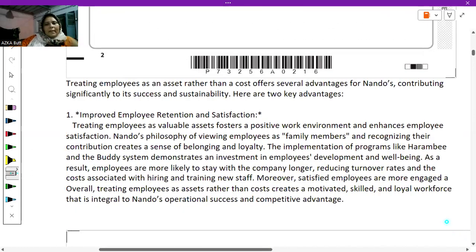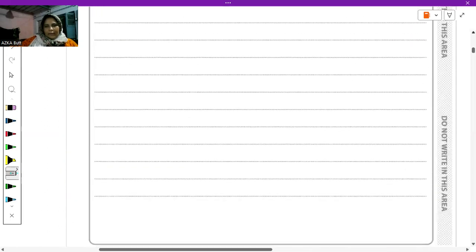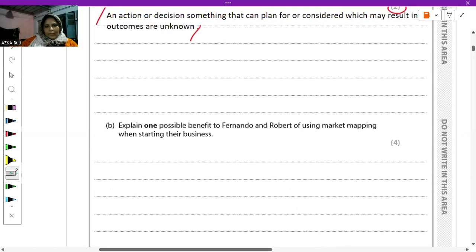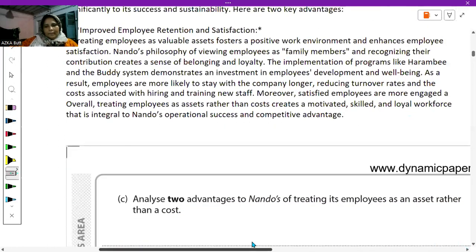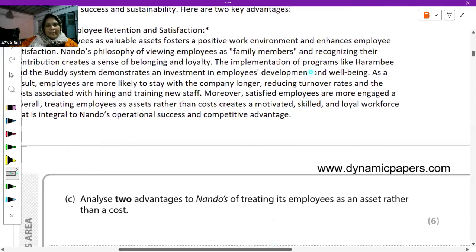Okay, so here you can see that I have written 'treating employees as an asset'. Just give me a second. I think I have written a very different answer here. Basically, I didn't write the answer for this question. I think that answer is for the second question, yes, for this one. So at the end we will be discussing the second part. Okay, so now let's discuss this question first.